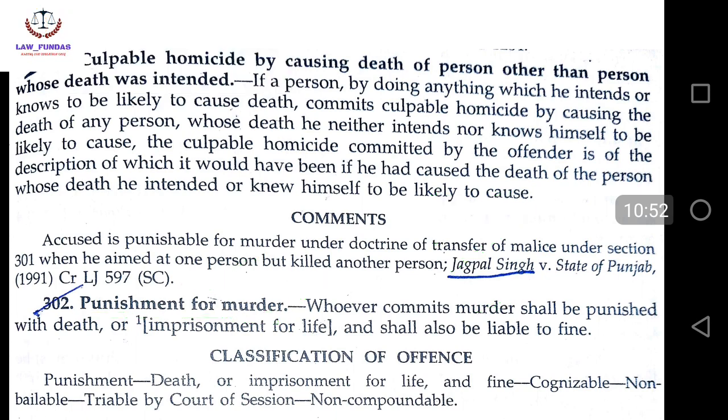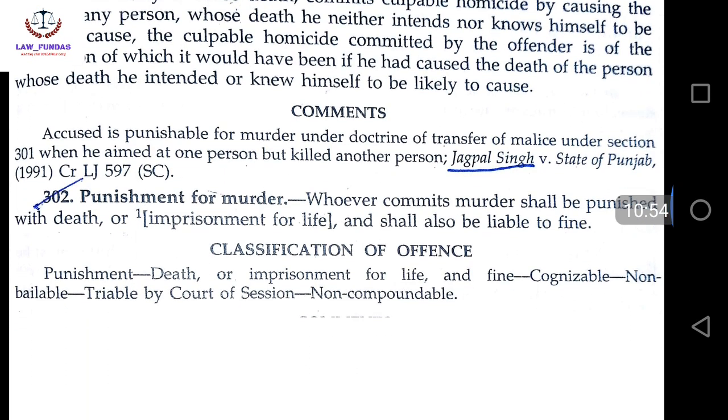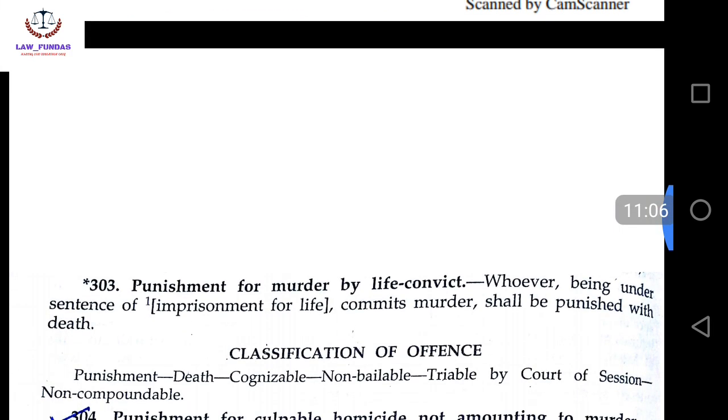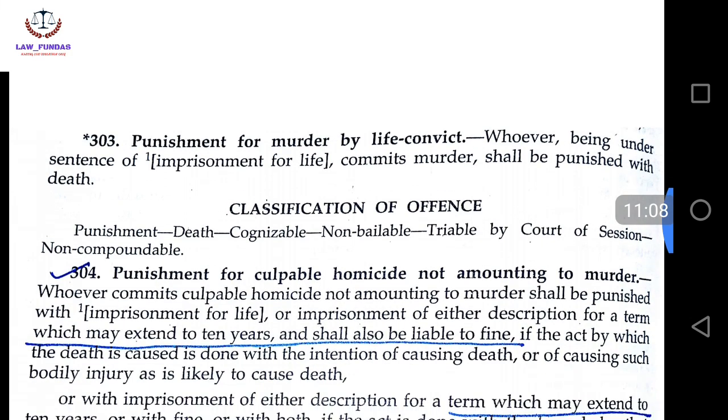This is the court's discretion. My personal view is that when a court punishes someone, it will definitely see the seriousness or gravity of the crime: what was the intention, what was the act, and the gravity or seriousness of the act too.